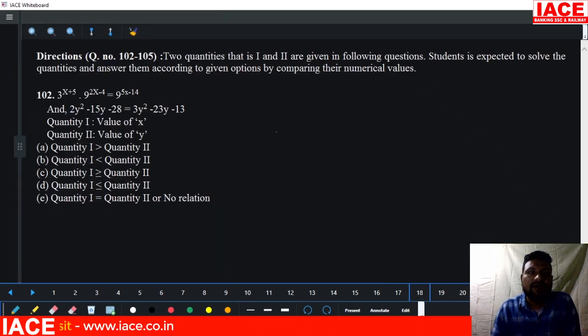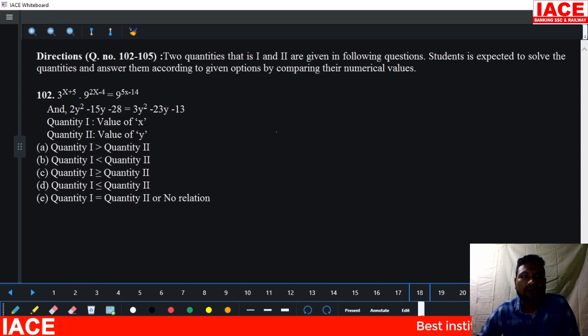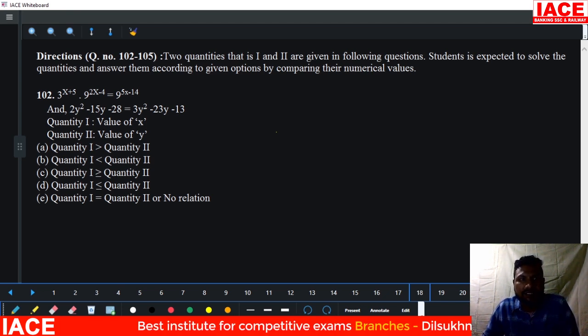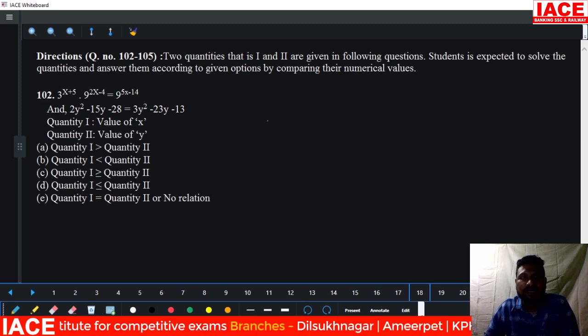Yes. Next we have directions for questions 102 to 105, based on quantities. We have to focus on the quantity-based comparison. In quantity 1 they are asking the value of x. In quantity 2 they are asking the value of y. For the value of x we have to solve the first equation. For the value of y we have to solve the second equation.